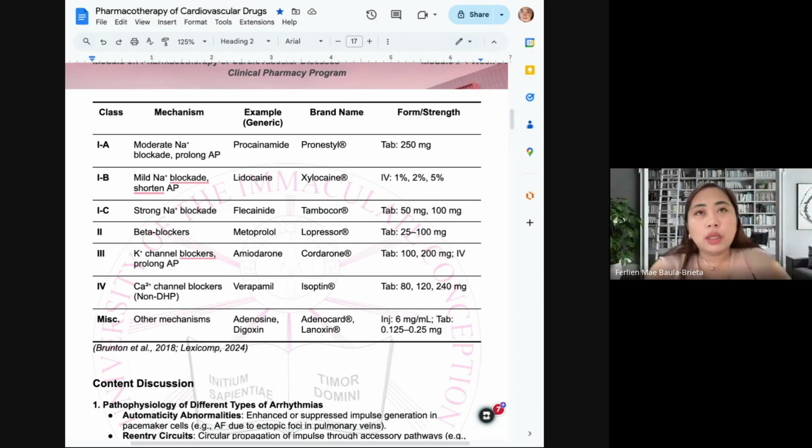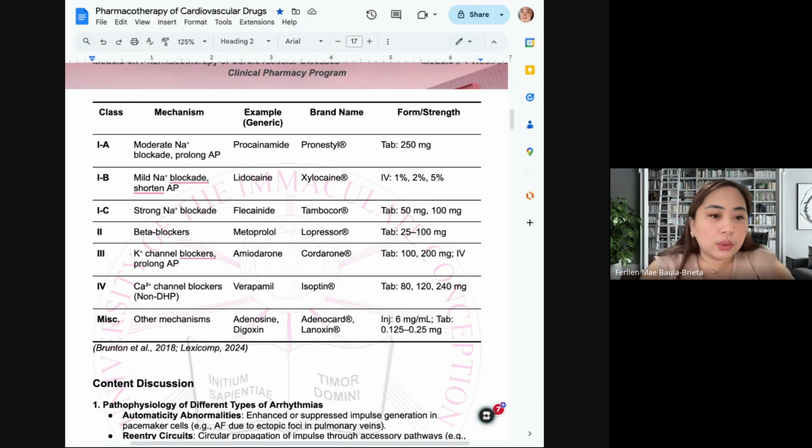So now, if the drug will have an effect on the presence of sodium and the presence of potassium and also calcium, there will be changes in the conduction of electricity. So that will help us manage erratic or abnormal rhythms.